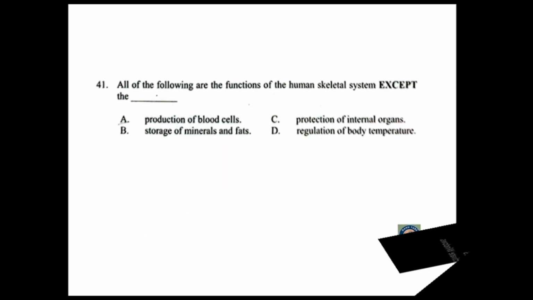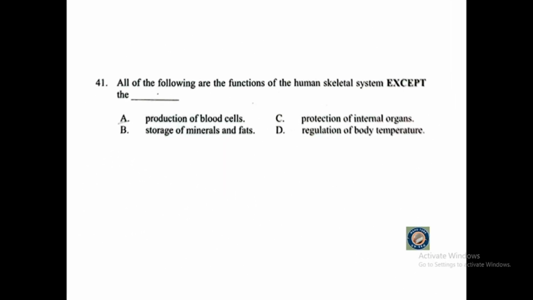Question number 41. All of the following are the functions of the human skeletal system except A. Production of blood cells, B. Storage of minerals and fats, C. Protection of internal organs, or D. Regulation of body temperature.